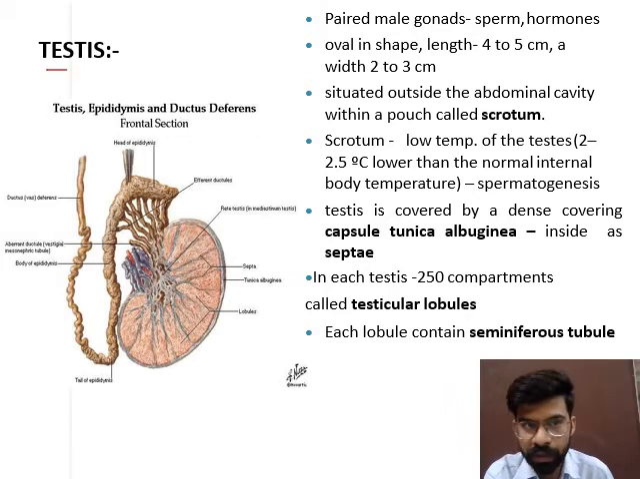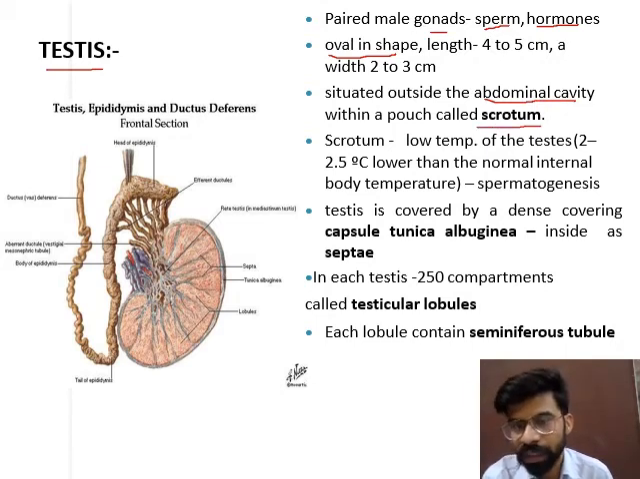Now, what are testes? Testes are the male primary sex organ, which lead to the formation of sperm and also to the formation of specific hormones. Testes are oval in shape. The testes are located outside the abdominal cavity within a pouch known as the scrotum. The function of the scrotum is to maintain the temperature of the testes about 2 to 2.5 degrees centigrade lower than the normal internal body temperature.